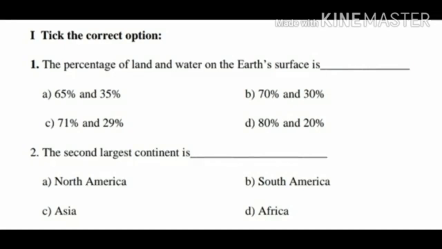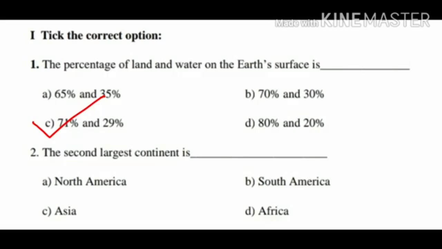Children, what is the answer? Yes, option C, 71% and 29%. The percentage of land and water on the earth's surface is 71% and 29%. Second question, the second largest continent is dash.